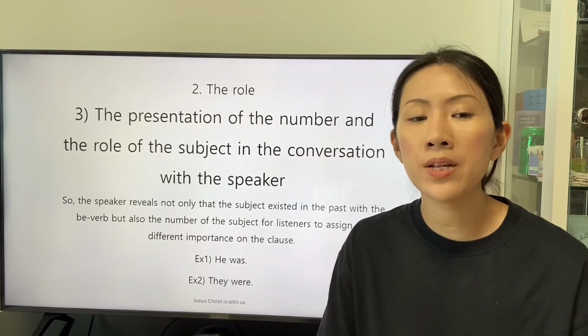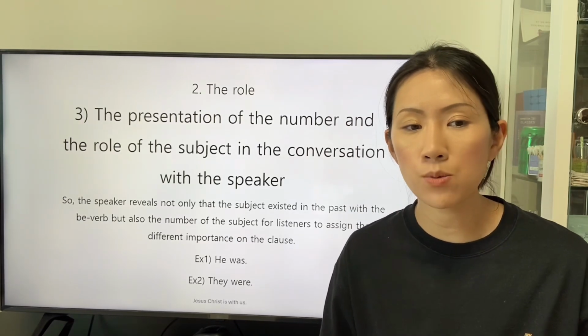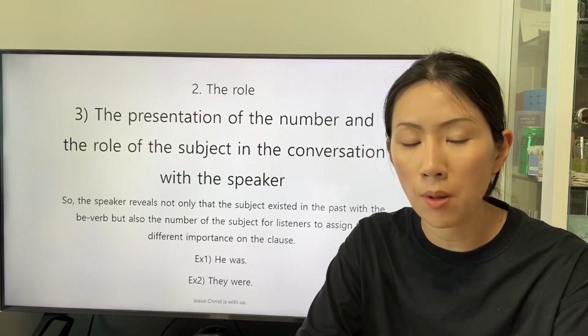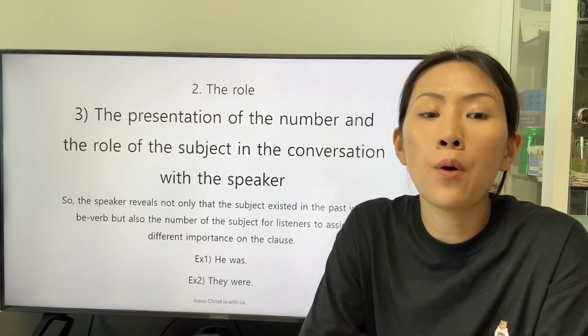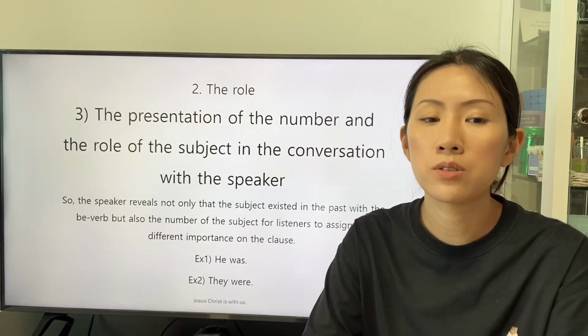So the speaker reveals not only that the subject existed in the past with a be verb, but also the number of the subject for listeners to assign the different importance on the clause.